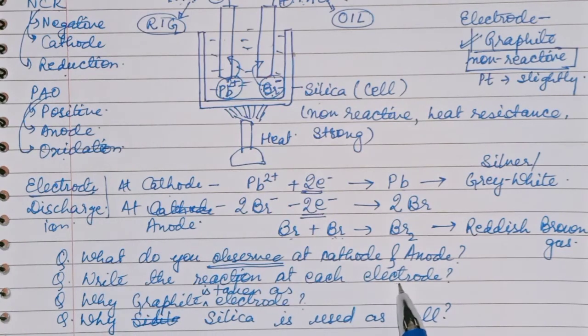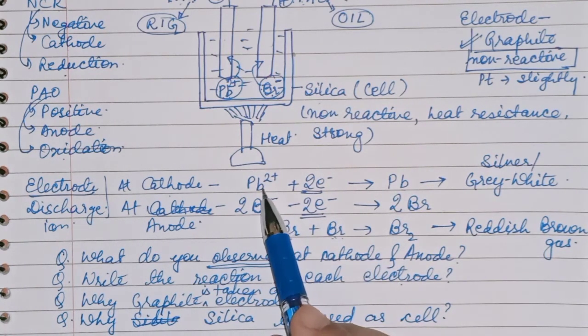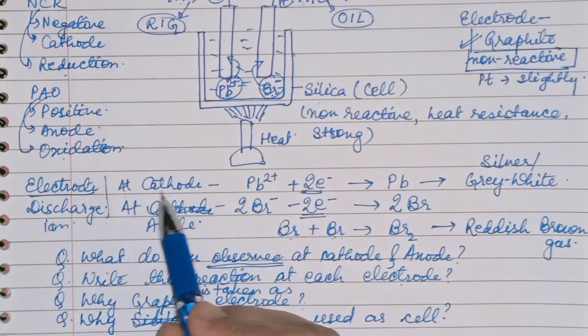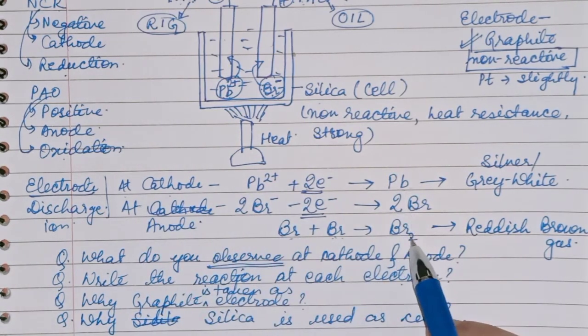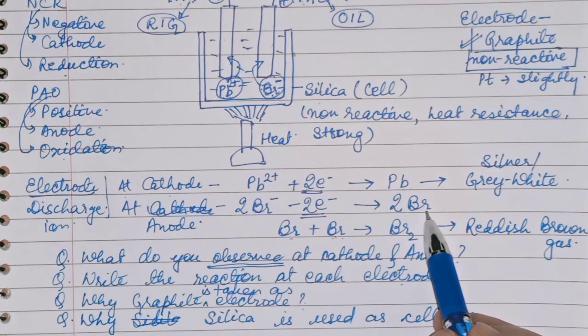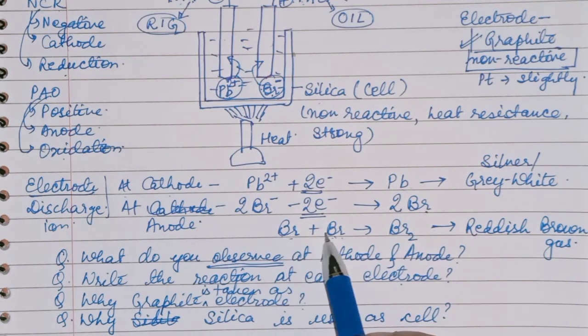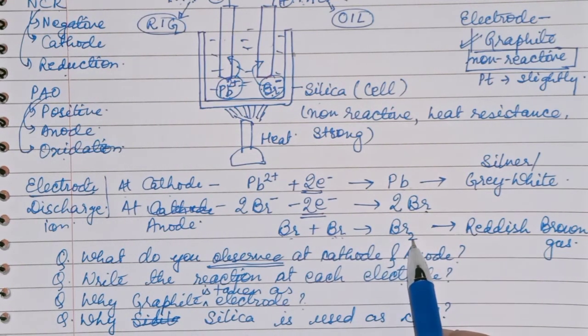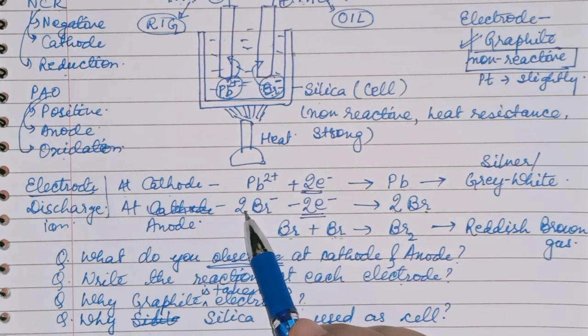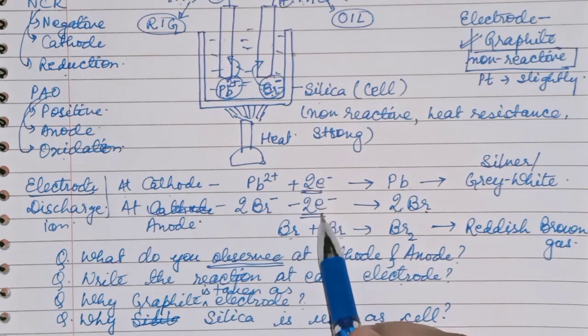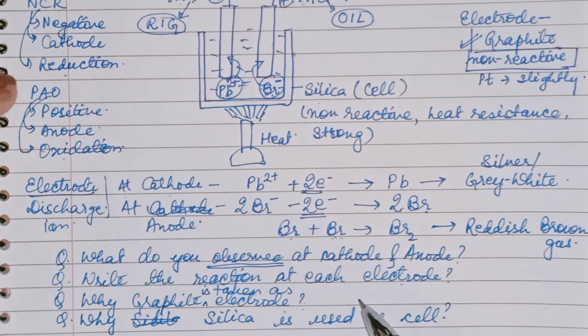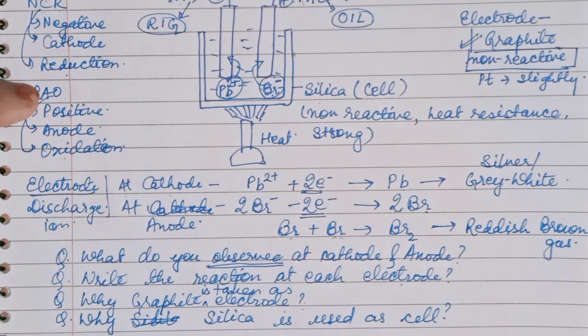Write the reaction at each electrode. So at the cathode you will write this reaction, at the anode this reaction. Br cannot exist independently, so you will write Br plus Br gives Br2 gas, and since we are using 2 Br, we have to balance the equation. So the 2 electrons at the cathode and the 2 electrons at the anode must be equal, oxidation or reduction.